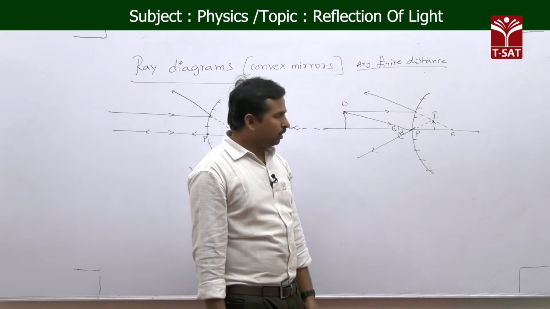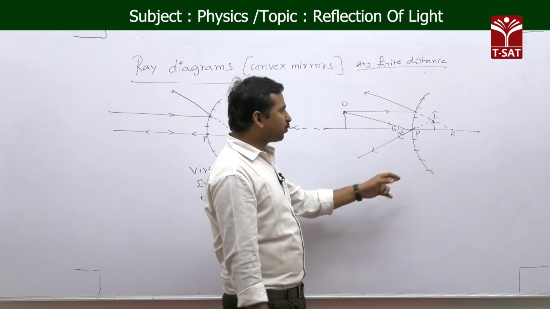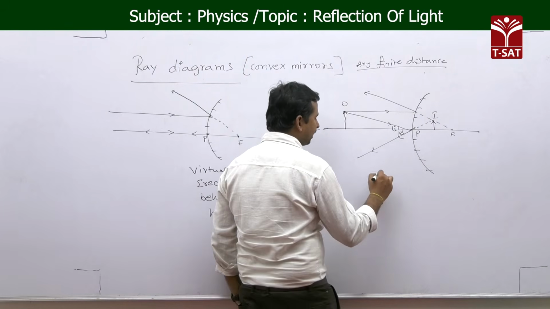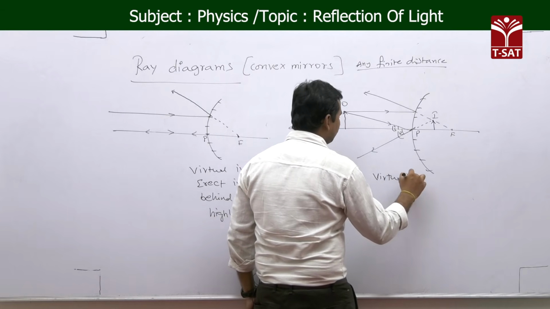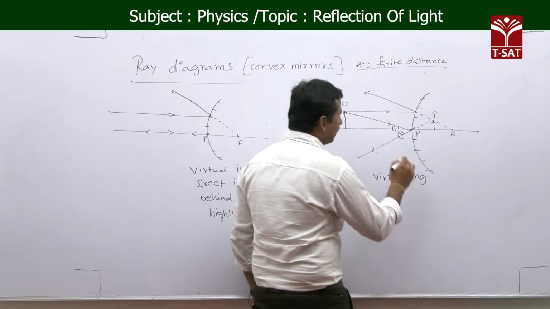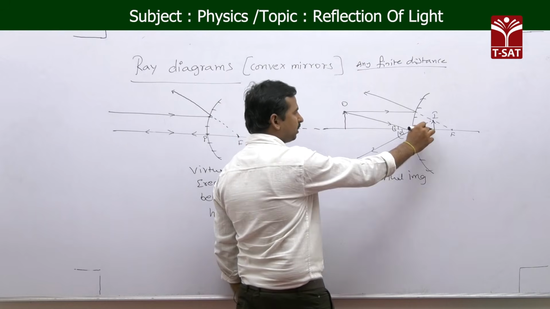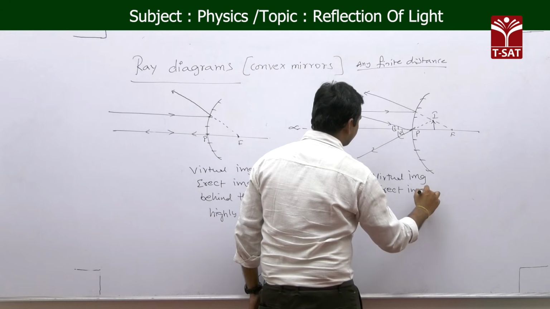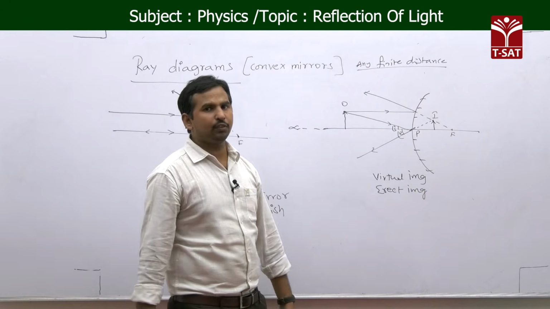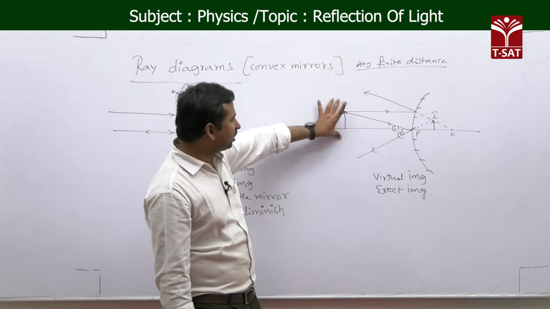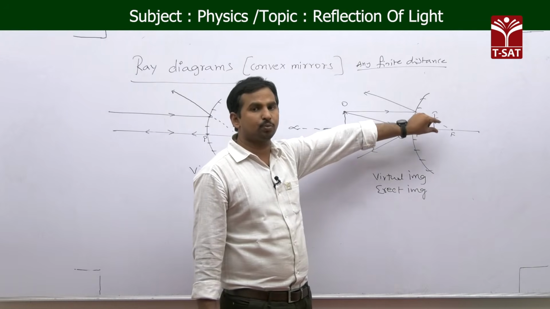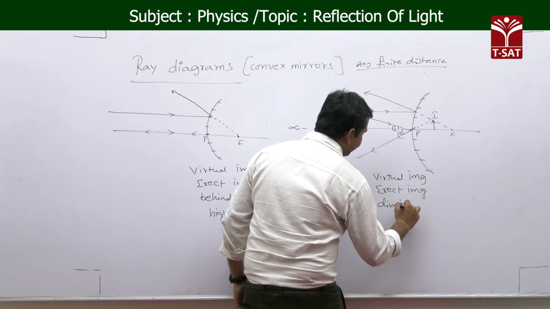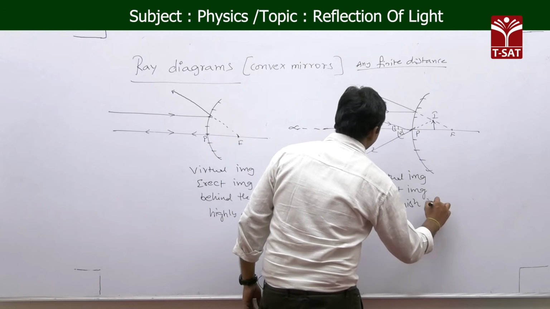Now, if you observe here, as the image is forming behind the mirror and is not a real one, the image characteristic becomes a virtual image. And not only that, if you take the object above the principal axis, the image is also above the principal axis, so this is an erect image also. And the size of the object is bigger, whereas the size of the image is smaller. That is why these are called diminished images. Again, this is a diminished image.